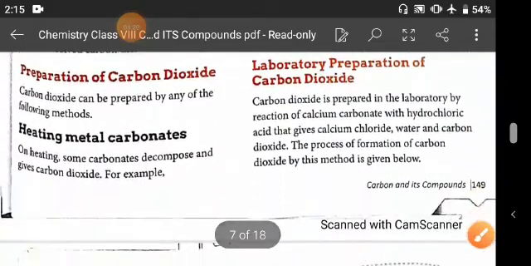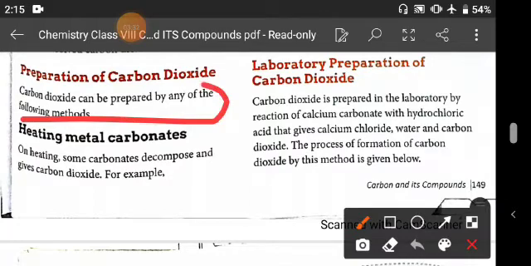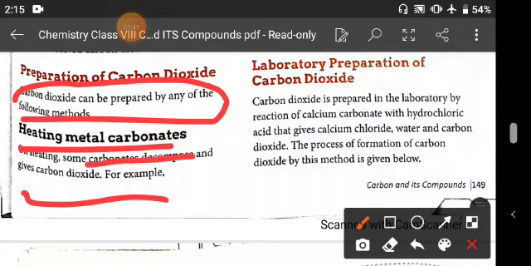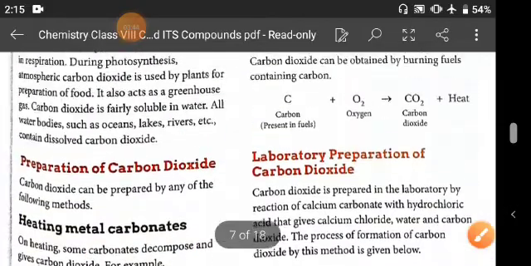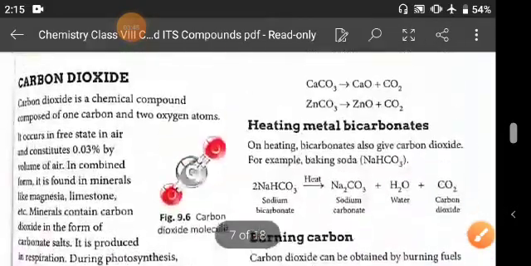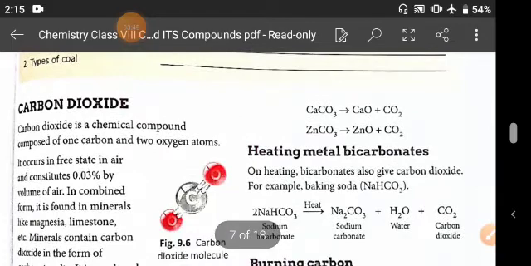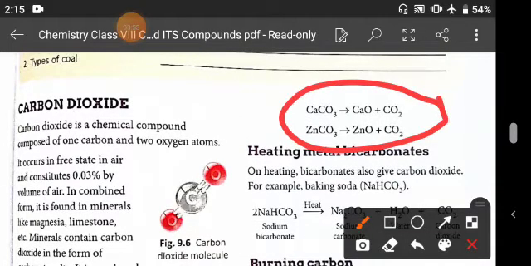Now, preparation of carbon dioxide. You know that carbon dioxide is prepared by any of the following methods. Methods are given here. Heating metal carbonates. When you heat any metal carbonate, it releases a gas, that is carbon dioxide. See here, an example is given: CaCO3, the calcium carbonate, is heated and gives calcium oxide and carbon dioxide. Similarly zinc carbonate is heated and it gives zinc oxide and carbon dioxide.